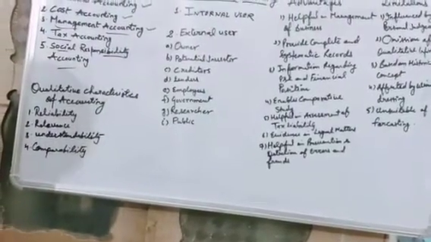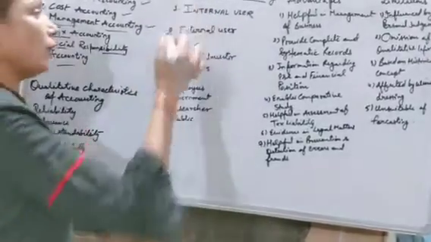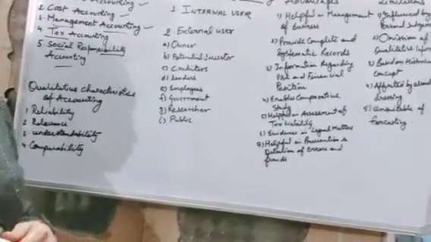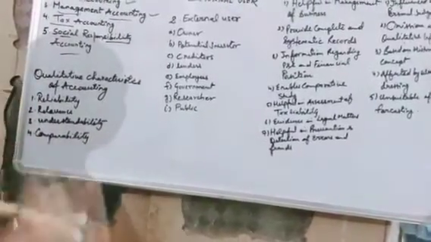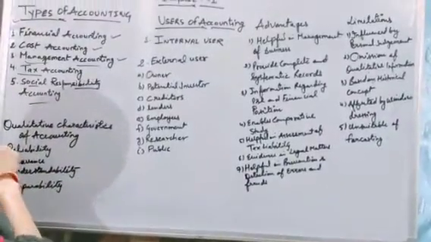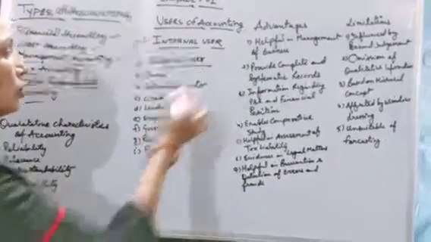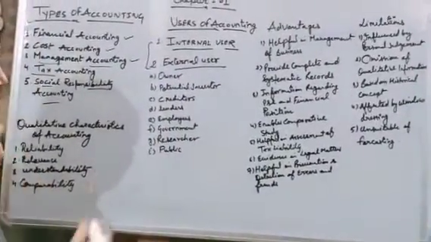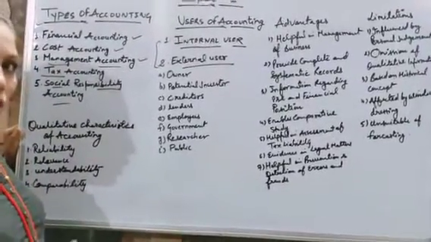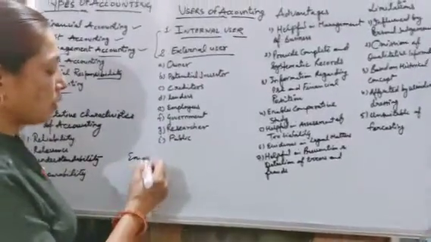Okay. Then come to the next part, that is users of accounting. Here we have to discuss how many parties are going to use the accounting which we present in the accounting process. Okay. So here we divide the users of accounting in two parts, that is internal users and external users. Internal users means the persons who work inside the business. The insiders are the internal users, like employees.